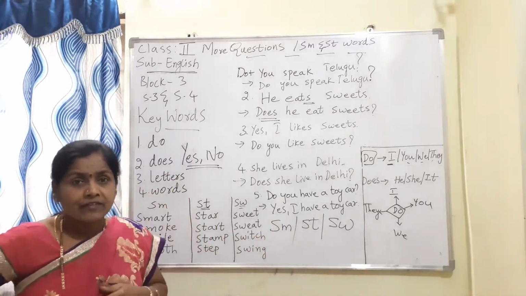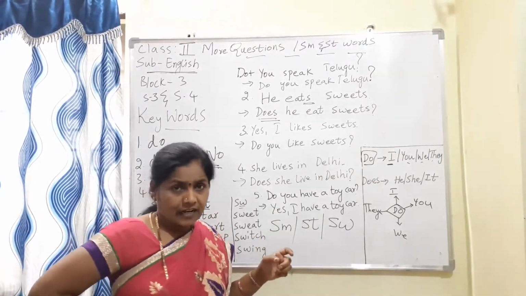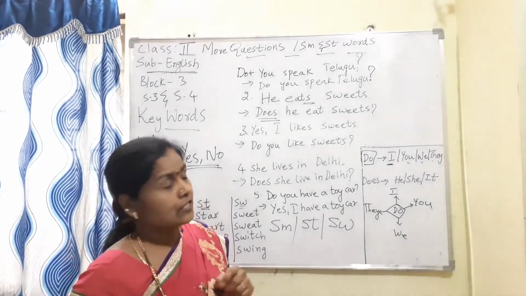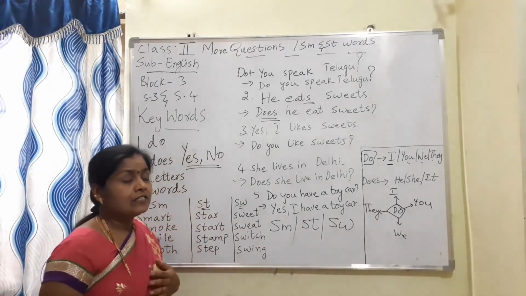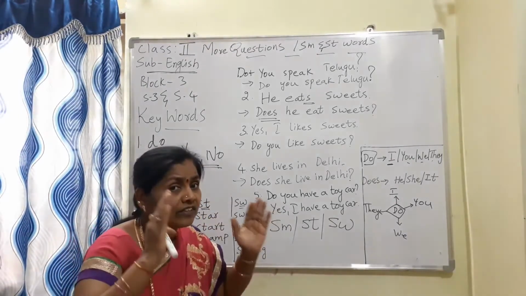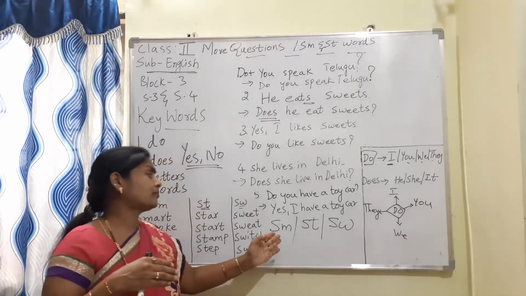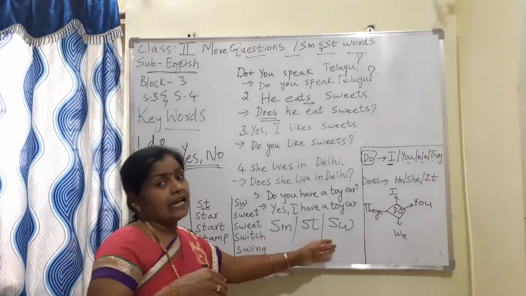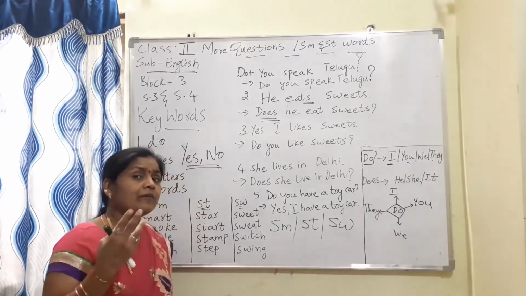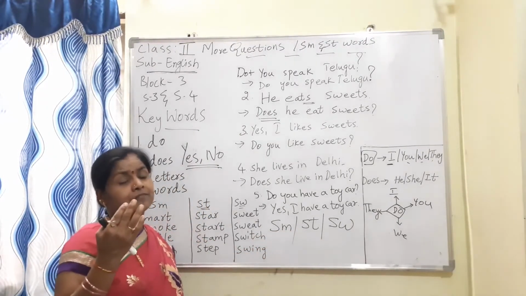So you will be having the letter cards. Using those letter cards you have to make the words. So before we make the words, whichever you know with the beginning sound SM, ST and SW, can anyone tell me words beginning with SM?